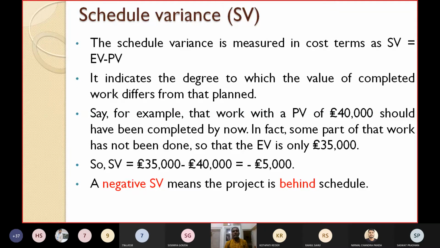Schedule variance indicates the degree to which the value of completed work differs from that planned, from the planned cost.